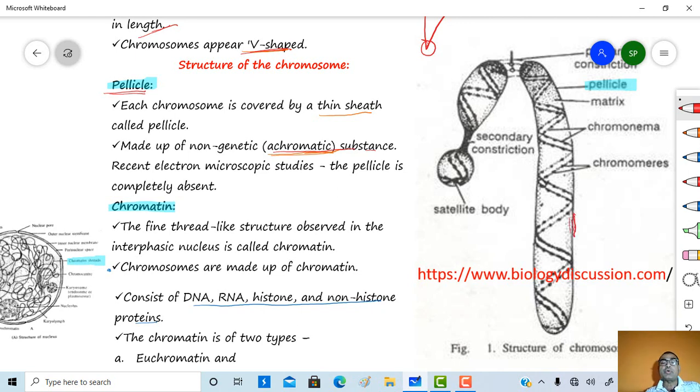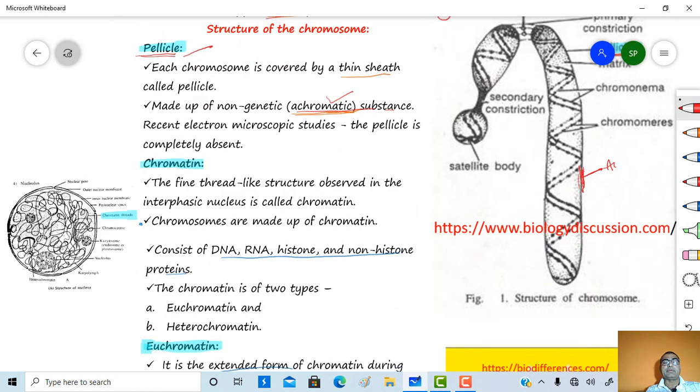So if you see here, this is a chromosome. This chromosome is covered by a thin sheet of an achromatic substance, and this achromatic substance which covers the chromosome is called a pellicle. But recent investigation shows that this pellicle structure is completely absent in the chromosome. Then the pellicle encloses the matrix region.